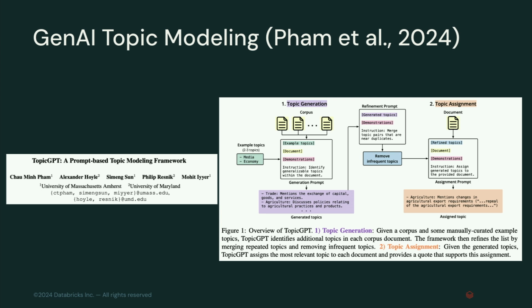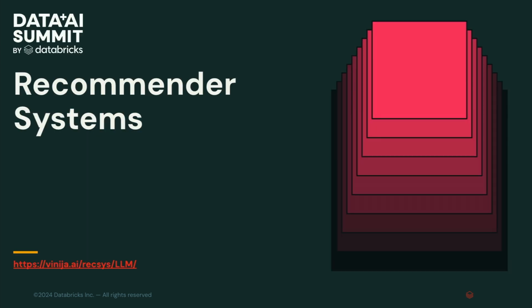And there's a lot of positive impact here because we effectively redid the algorithm that had been kind of a standard for something like 15 years. So LLMs can really change these things, and generally speaking, this is one of these cases, and I'll demonstrate this later in the demo, where the GenAI solution can be a lot more powerful and more robust than anything you might get otherwise. Let's talk about recommender systems.